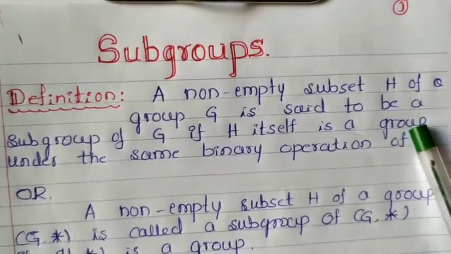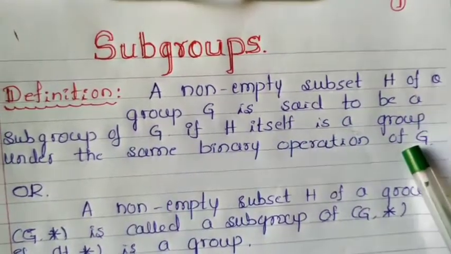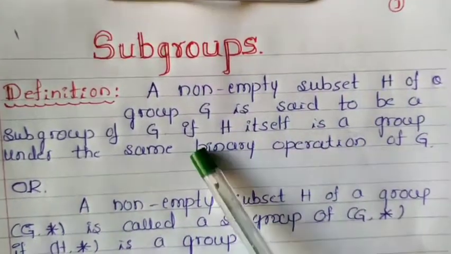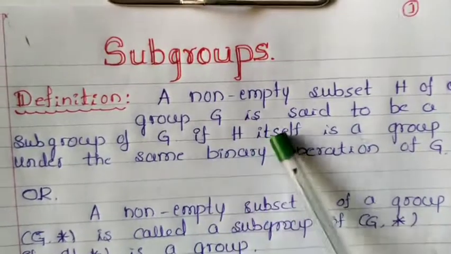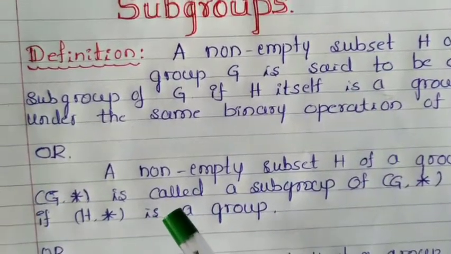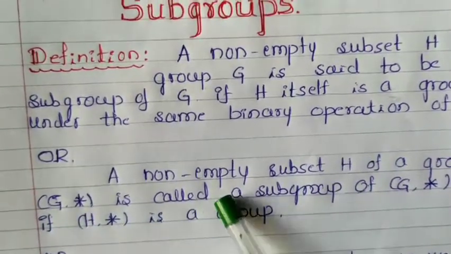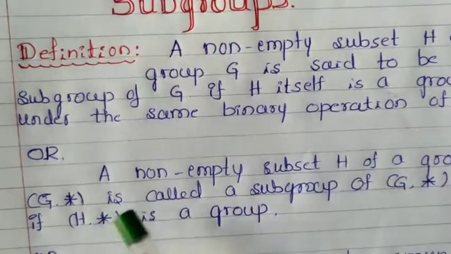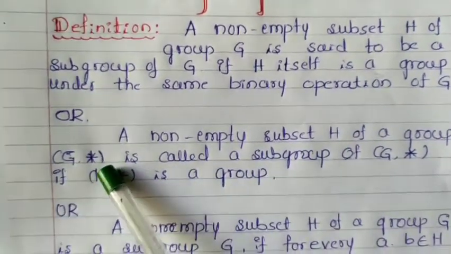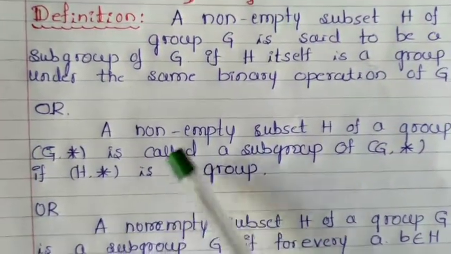Suppose G is a group with respect to star, or multiplication, or addition, and H is also a group under the same operation of G, then H is called a subgroup of G. A non-empty subset H of a group G is said to be a subgroup of G if H itself is a group under the same operation of G. Once again, we can define the subgroup in another manner. A non-empty subset H of a group (G, star) is called a subgroup of (G, star) if (H, star) is a group. That means H is a subset of G and G is a group under the operation star. If H is also a group under star, then H is called a subgroup of G.